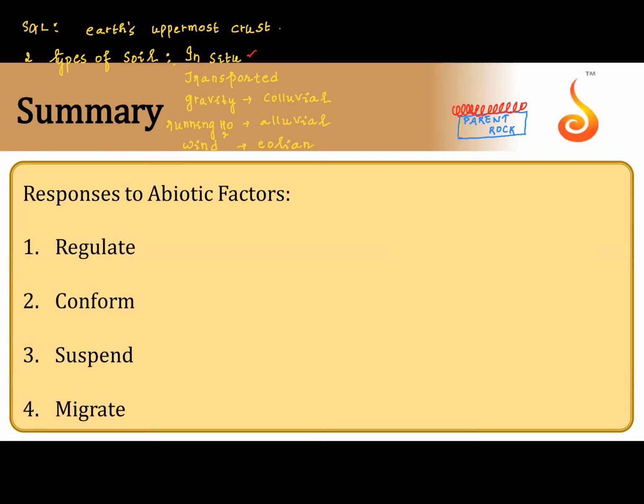And if it is by glacier, then it is glacial soil. So depending on who brought the soil, we have types of soils.